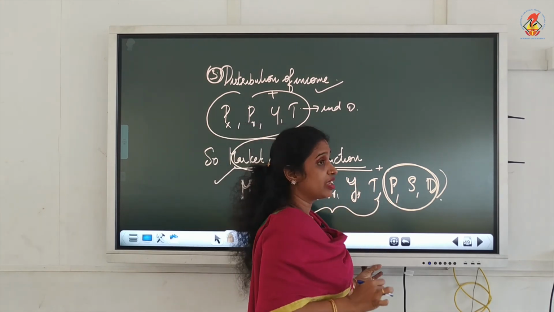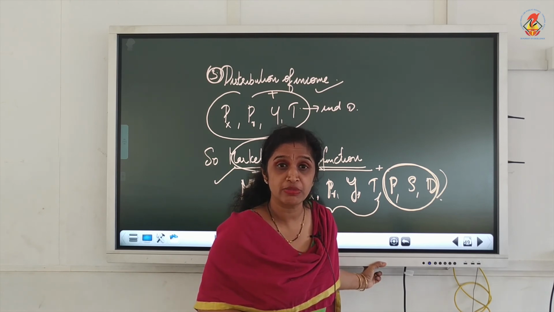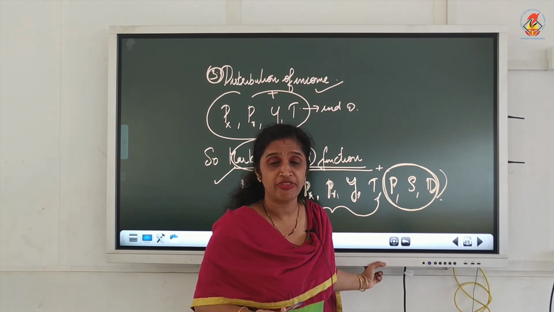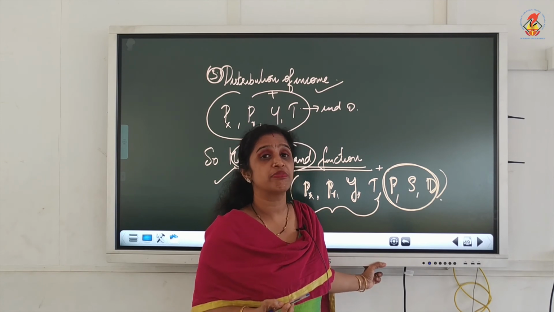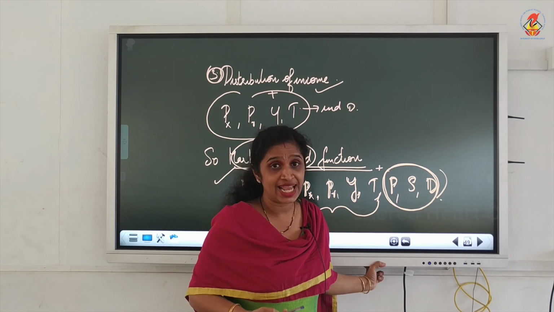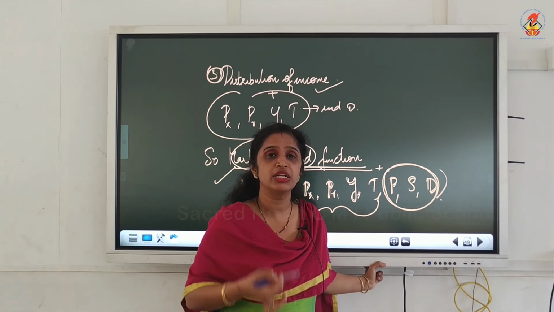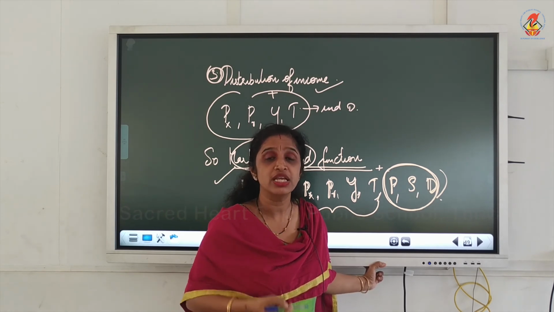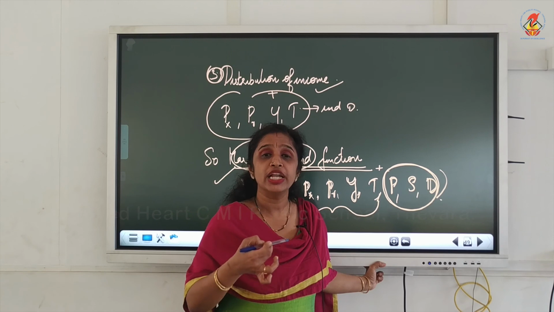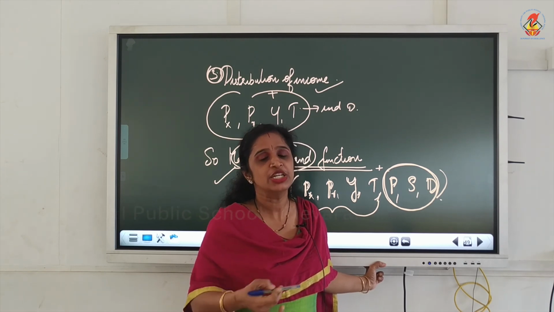So, if you are asked a question, what are the factors which influence market demand, what will you write? The factors which influence the market demand are prices of the given commodity, prices of related goods, taste and preference. If more and more consumers are preferring one commodity, the demand for that commodity increases, isn't it? Then income, then along with that season and weather, population size and distribution of income.